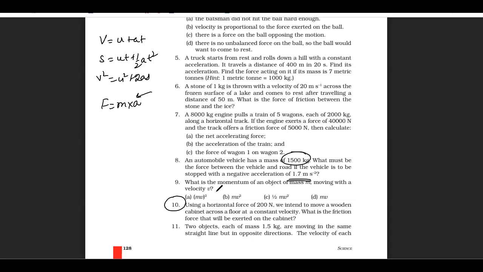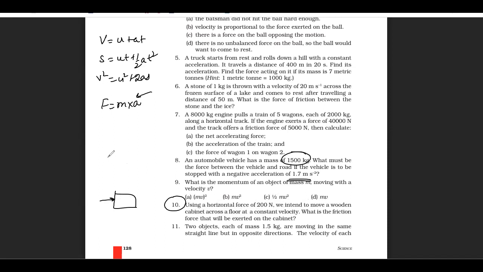So it is a simple question, beta. It says that a horizontal force of 200 Newton is used to move a wooden cabinet. We are just applying a force on a wooden block using a horizontal force of 200 Newton. We intend to move a wooden cabinet across a floor at a constant velocity.